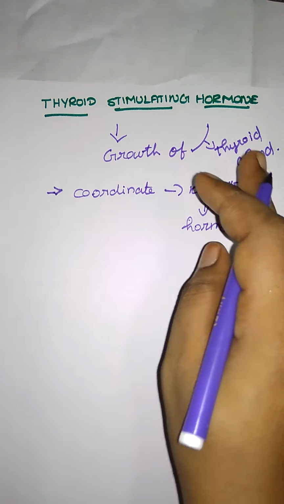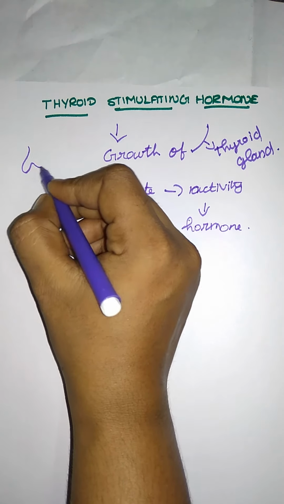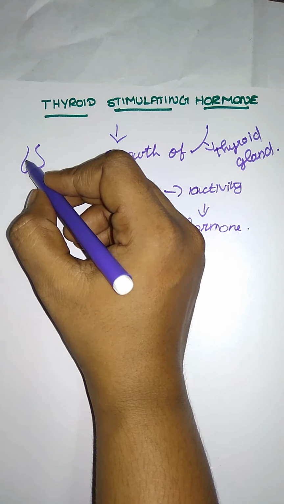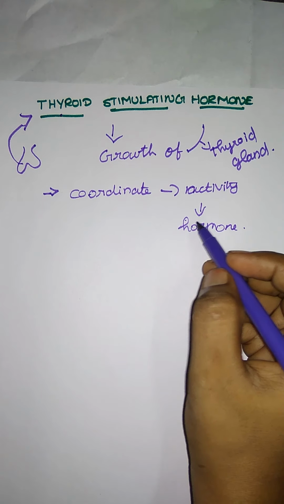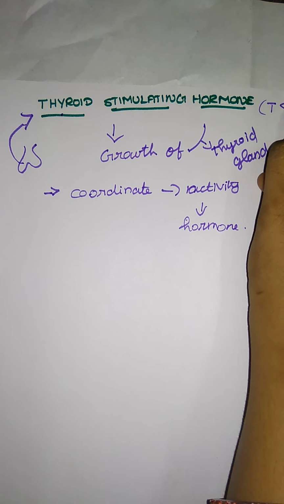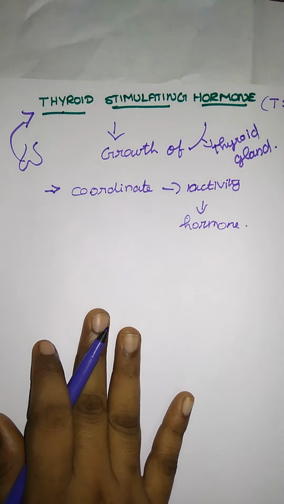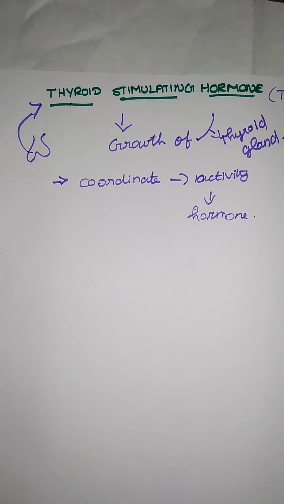The thyroid stimulating hormone is secreted in the pituitary gland, specifically the anterior pituitary. The anterior pituitary stimulates the thyroid gland for proper secretion. That is the thyroid stimulating hormone, which we indicate as TSH. Next we have the adrenocorticotrophic hormone, which is also secreted by the anterior pituitary gland.